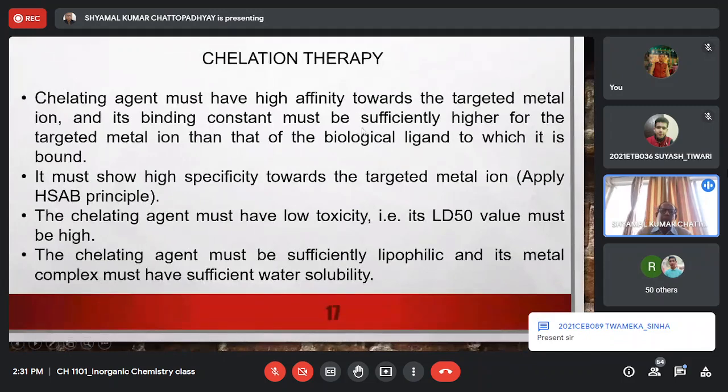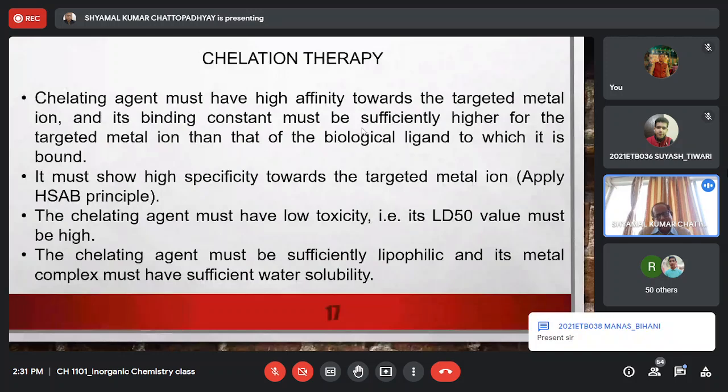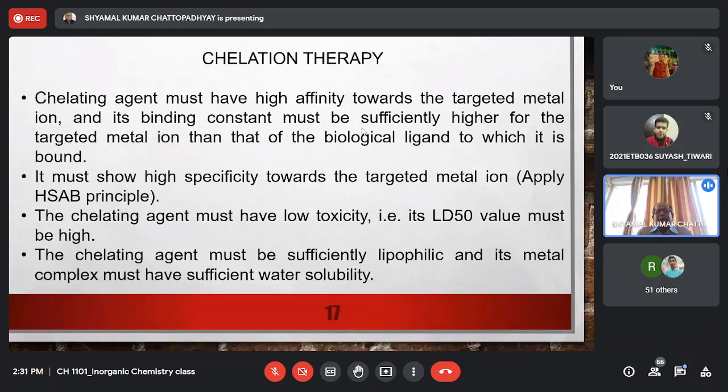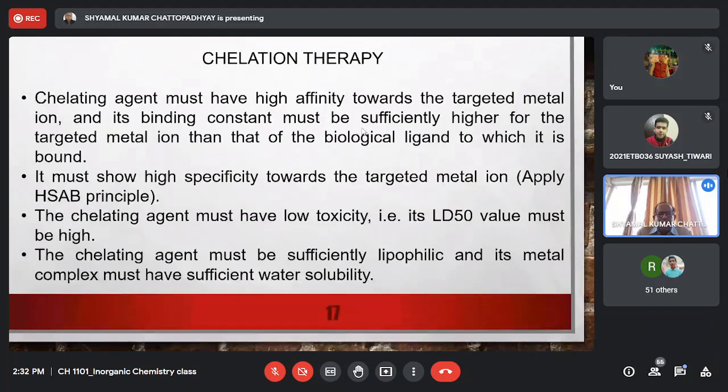And we have said, first of all, that the chelating agent that will be used for chelation therapy must have high specificity, meaning that it will specifically bind with the targeted metal ion, but it will not react with other biological metal ions. And the other thing is that the chelating agent must have a very high binding constant with the targeted metal ion, higher than the biological ligand which is binding the toxic metal ion.